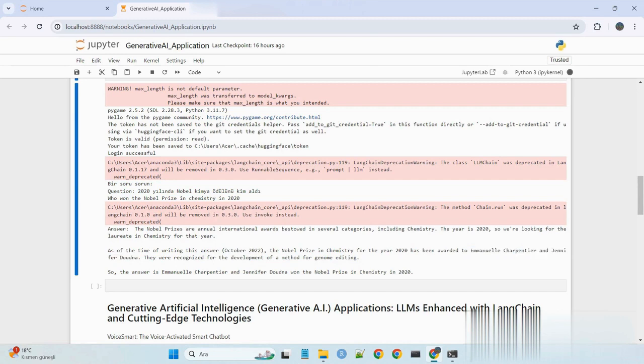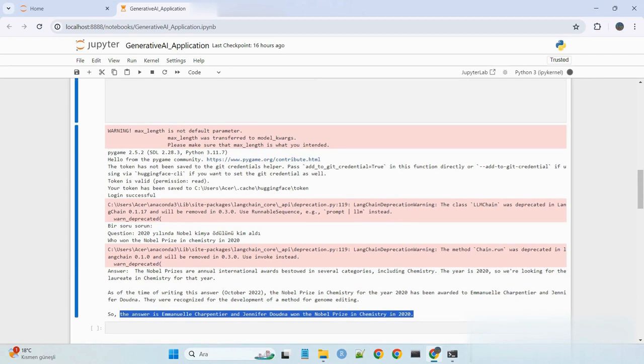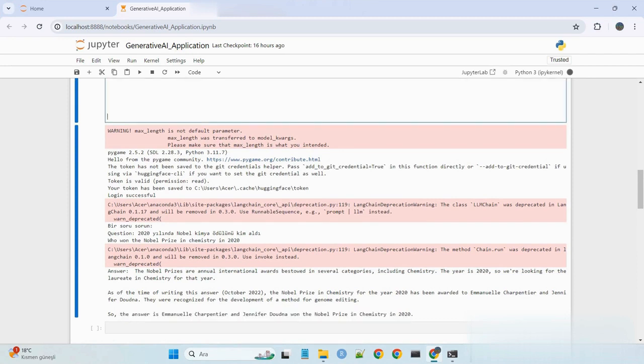been awarded to Emmanuelle Charpentier and Jennifer Doudna. They were recognized for the development of a method for genome editing. So, the answer is Emmanuelle Charpentier and Jennifer Doudna won the Nobel Prize in Chemistry in 2020.